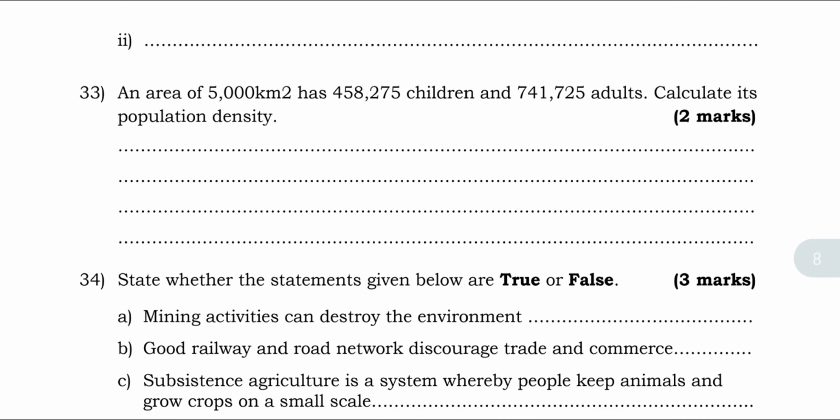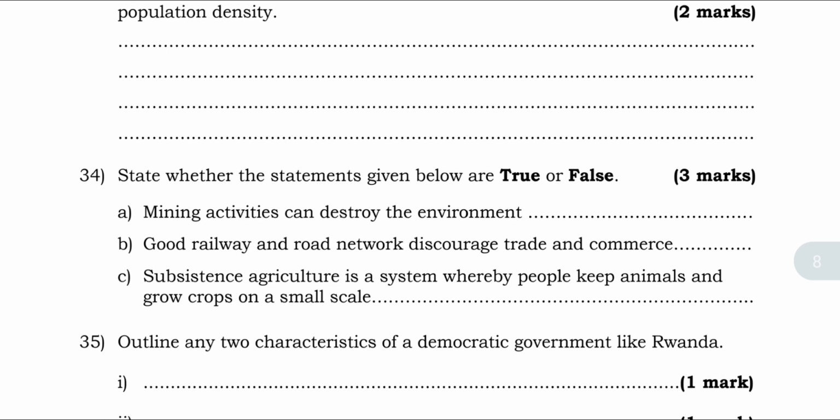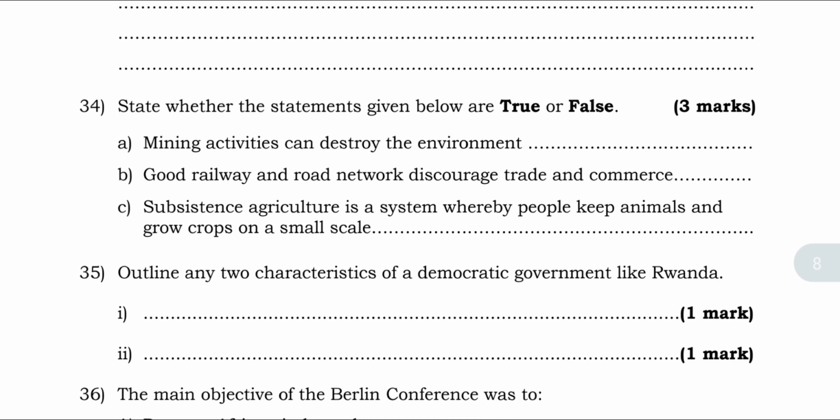And we have it right here. 33, an area of 55,000 kilometers square has this population and 741 others. Calculate population density. You have to calculate population density. 34, state whether the statements given below are true or false. Mining activities can destroy the environment. Good railway and road network discourage trade and commerce. Subsistence agriculture is a system whereby people keep animals and grow crops on a small scale.